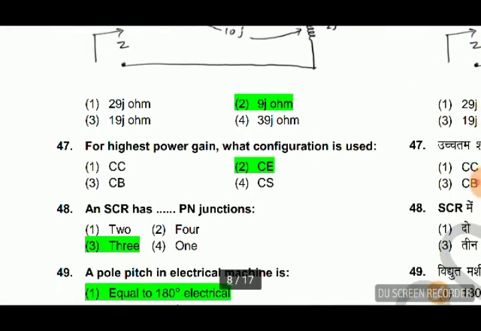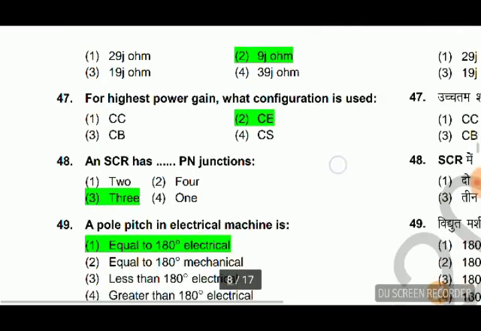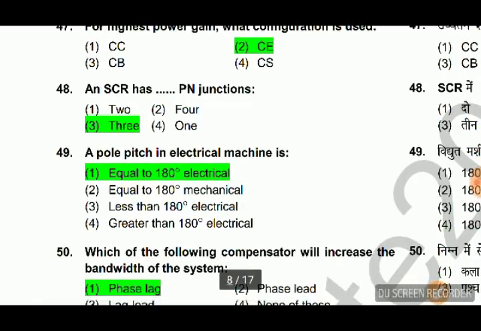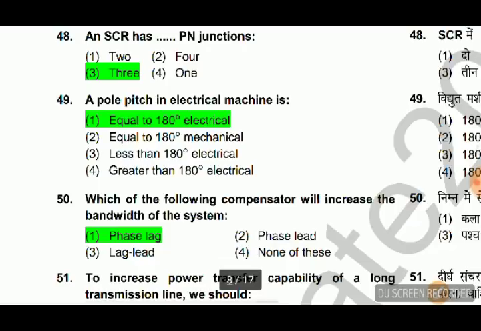For highest power gain, what configuration is used? It is common emitter. Then an SCR, silicon control rectifier, has how many PN junctions? Is it 3 PN junctions? A pole pitch in electrical machine is, pole pitch किसको बोलते हैं? Pole pitch is the distance between the center of two adjacent poles in a DC machine, and which is equal to the electrical 180 degree electrical, because in this it completes one waveform, one sine wave, 180 degree.